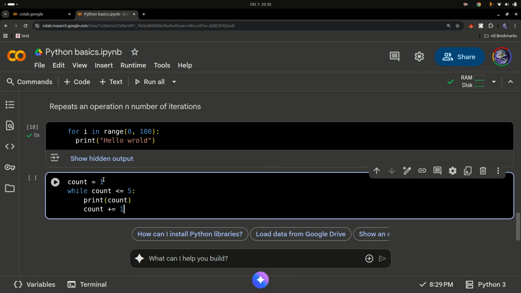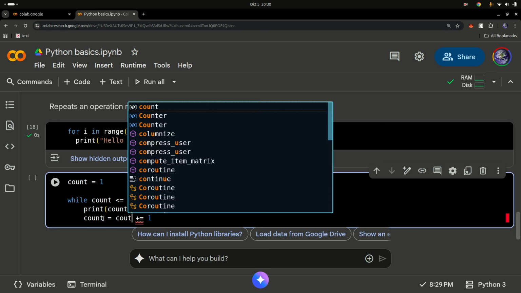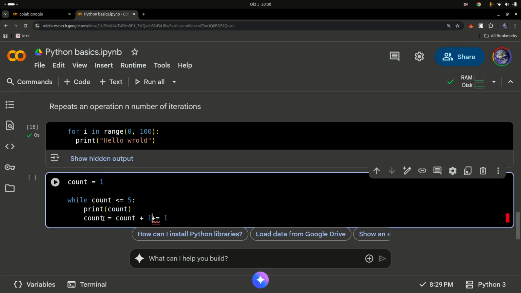So I'm going to paste in some code in here. We have a variable called count, and we are saying while count is less than or equal to 5, then print count and then increment count. This count plus plus is the same as count equals count plus 1. It's just a short form of this. So you can simply do count equals count plus 1, the same way of doing it. Whatever works for us. Let's use this since it's just an introduction course. Later on we can do the plus equals. The plus equals is a very common thing to do in programming.